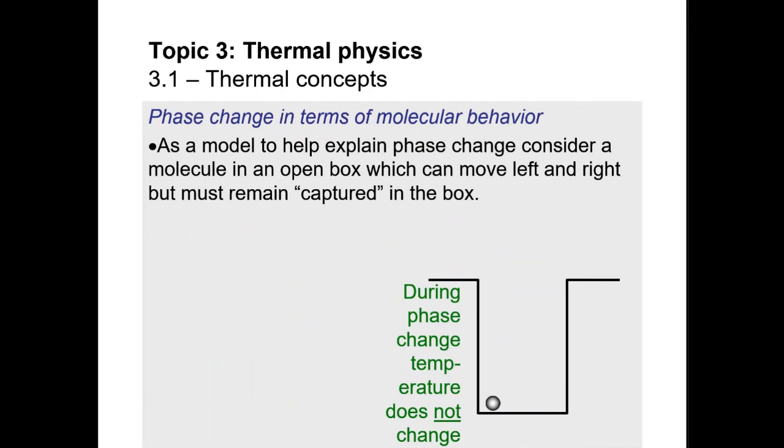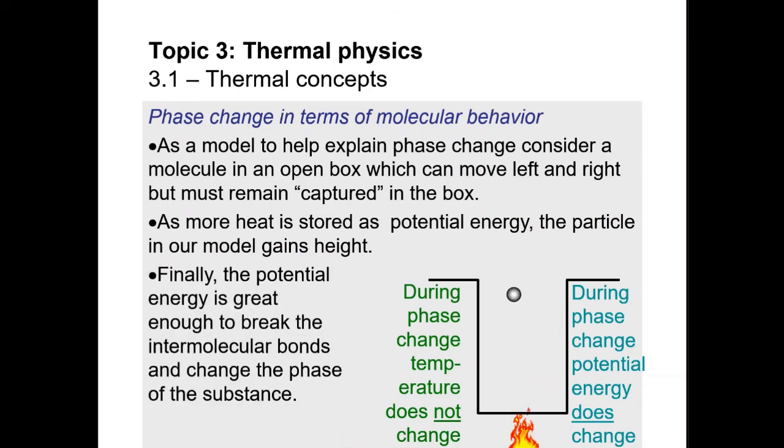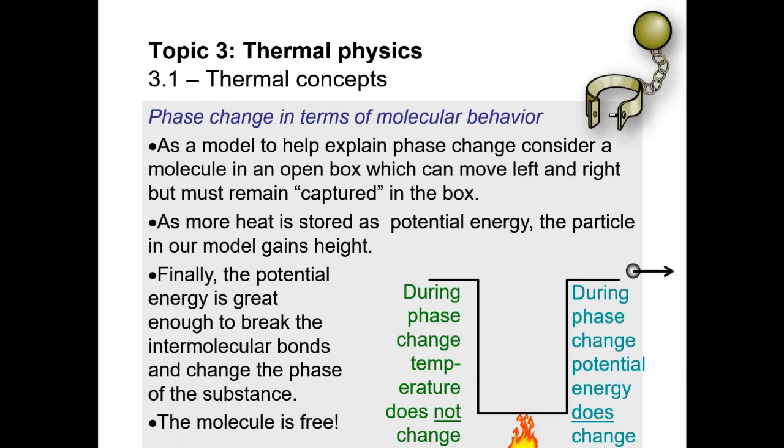As more heat is stored as potential energy, the particle in our model gains height. Finally, the potential energy is great enough to break the intermolecular bonds and change the phase of the substance. And the molecule is free now.